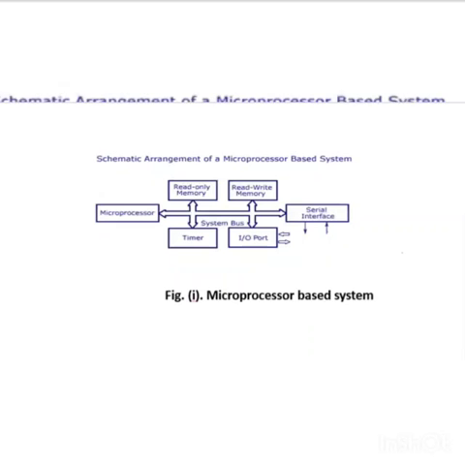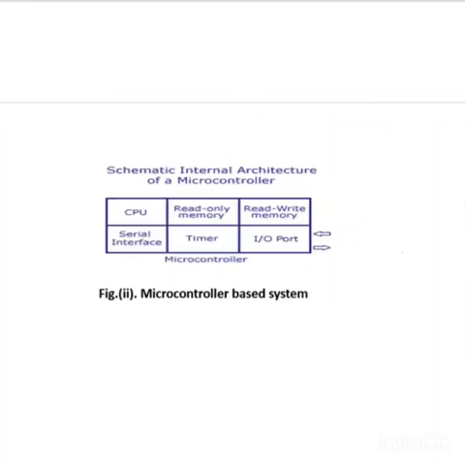You see, all these names are the same. What is the only difference? We are connecting all these devices by these buses externally. And in this structure, all the external devices are inbuilt in the microcontroller.